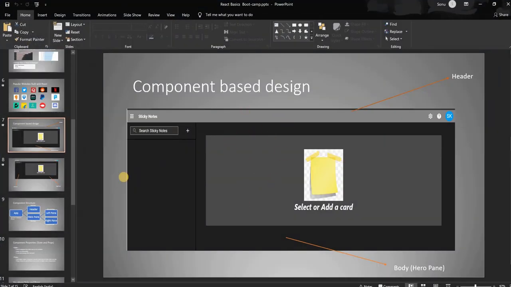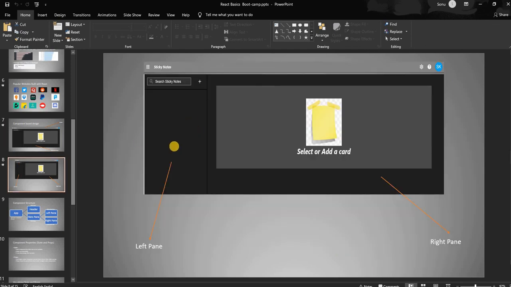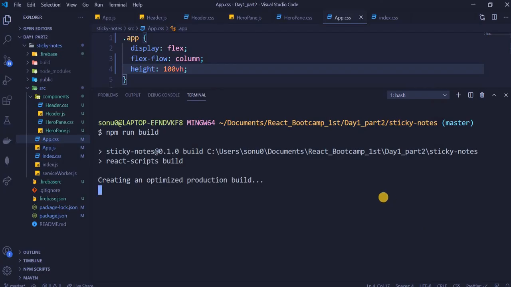So the first PPT is done, and we now have to see the second PPT, left pane and right pane. After that, the last class is gonna be really exciting because we'll be discussing context API, which is like the government on its own. We'll just build it and deploy it.